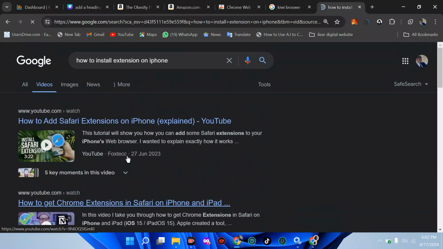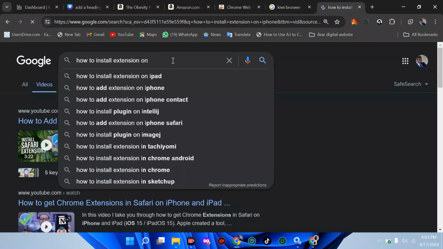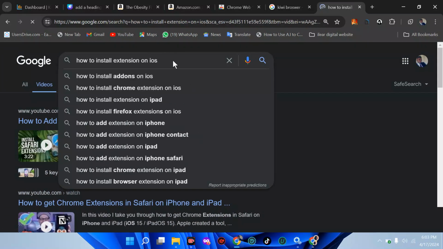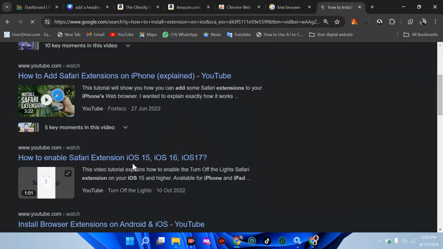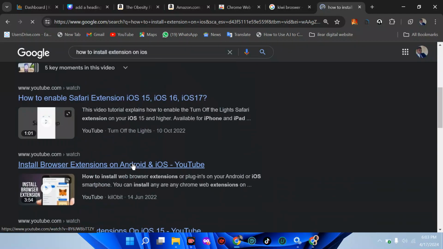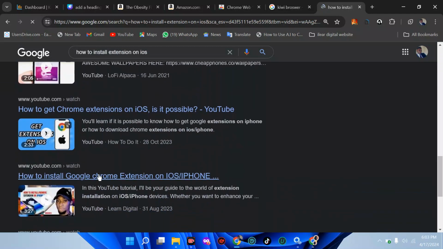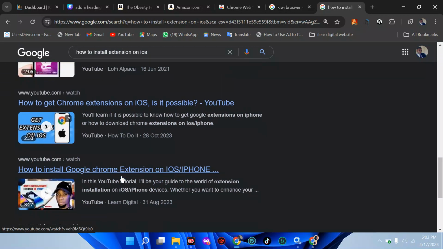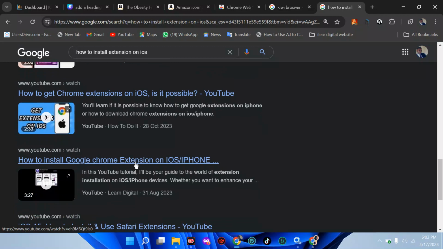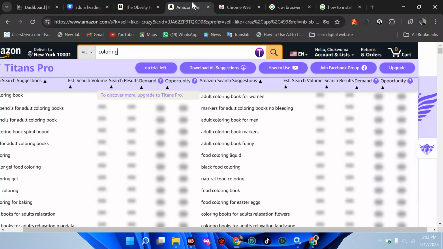Okay, we have more. You can still search for how to install extension on Android. So if you want that, on Android, any stuff, just move down there. You will see the particular video you are looking for and pick one of all these and install that. You can see here we have how to install Chrome extension on iOS. This is my own. Then just follow through this video and watch all the other videos on how to install extensions. Now back to Amazon.